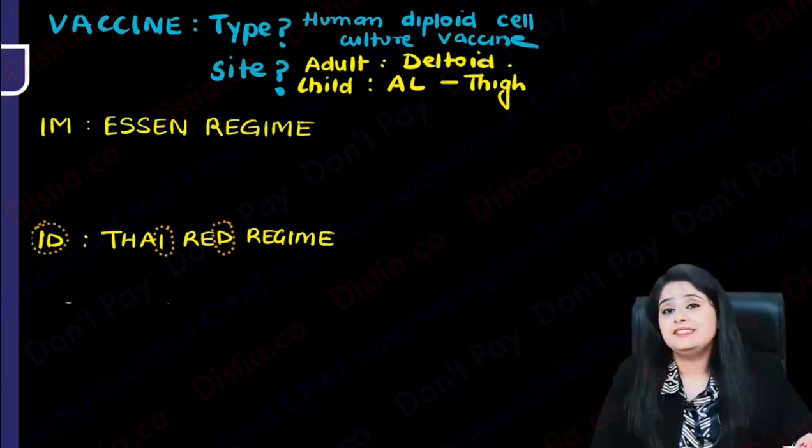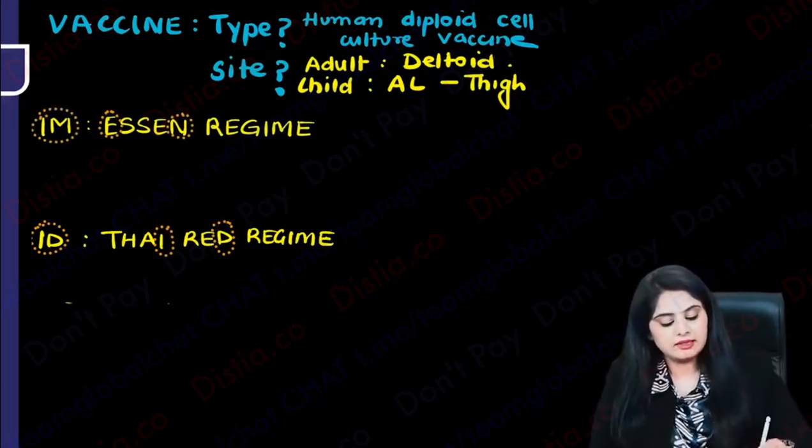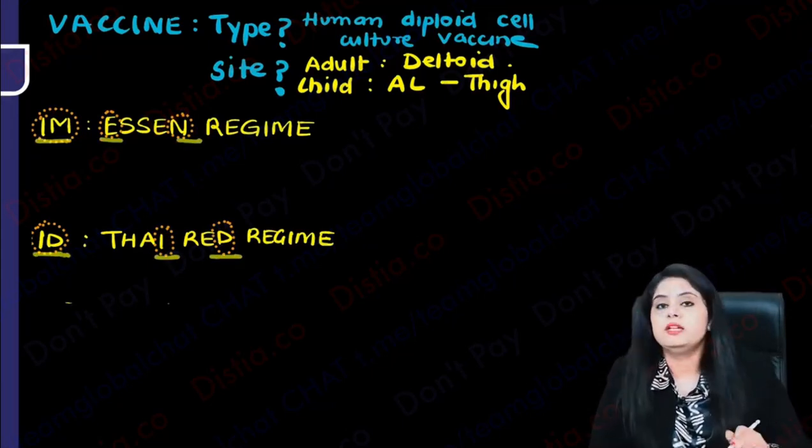Whereas Essen. Essen is E for I जैसा sound करता है, intra and N sounds like M. So this is gonna be intramuscular. पहला याद हो गया that thyroid is gonna be intradermal and Essen is gonna be intramuscular.